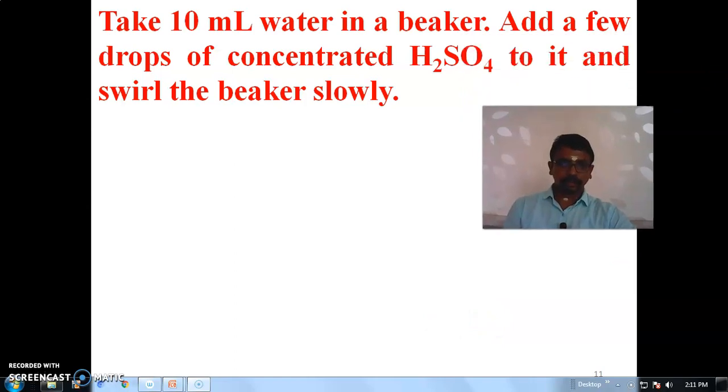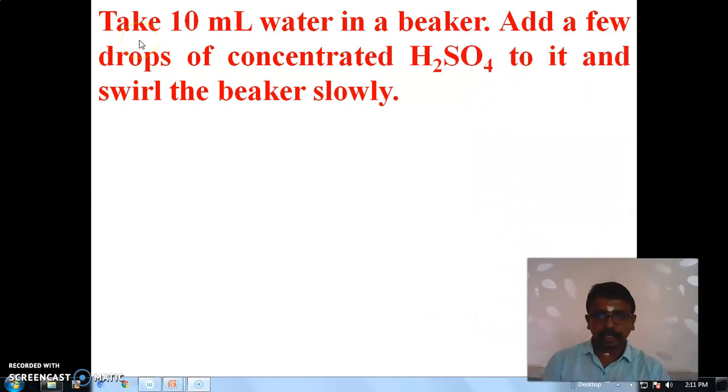And the next activity is, we have to take 10 ml water in a beaker. Add a few drops of concentrated H2SO4 to it and fill the beaker slowly. So what happens? We take 10 ml water in a beaker, add concentrated sulfuric acid, and simultaneously fill the beaker slowly.